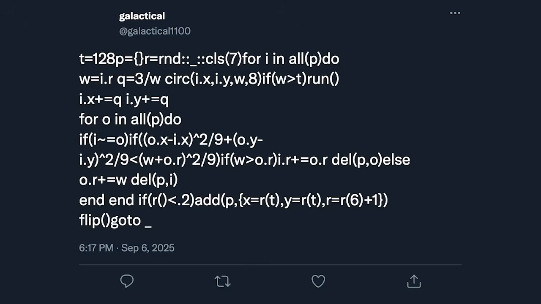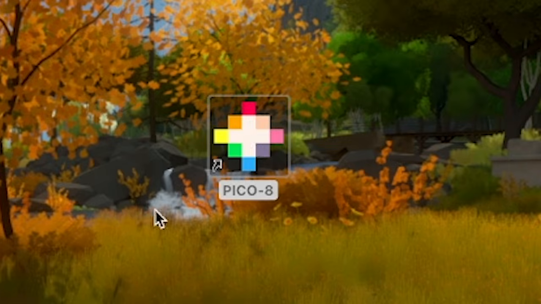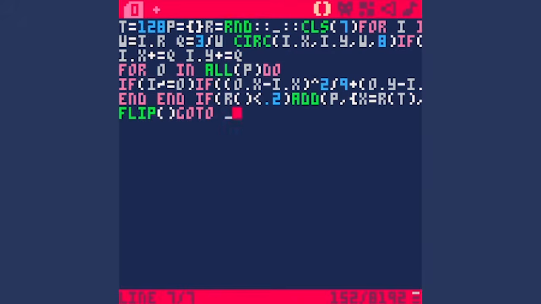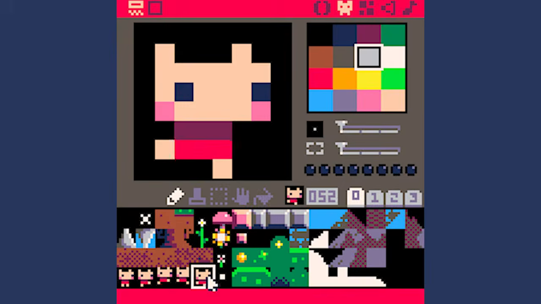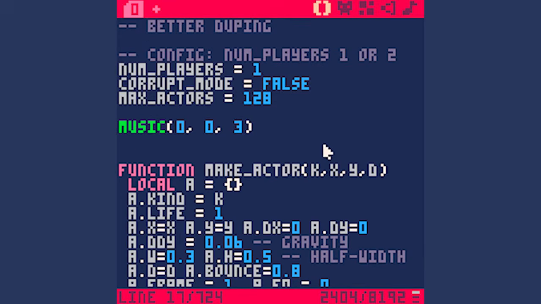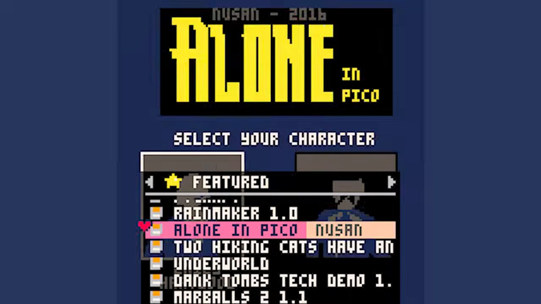This tweet looks like a bunch of nonsense, right? But if we open Pico 8, paste the code, and press run, it will start a simplified game of Agar.io, that browser game about eating circles. How is this possible? Pico 8 is a game development tool that allows you to make programs called cartridges, which you can share with others.